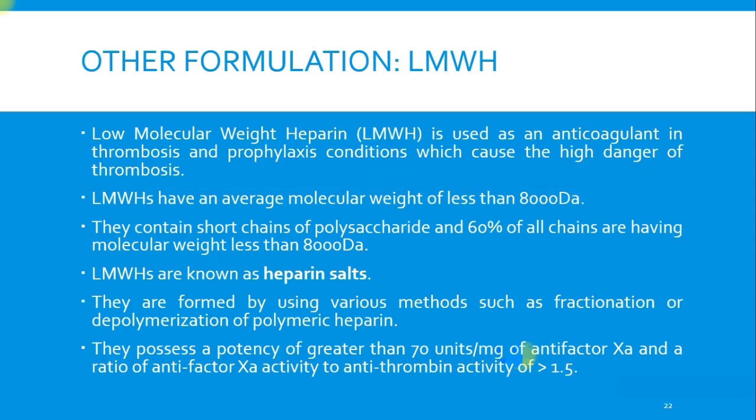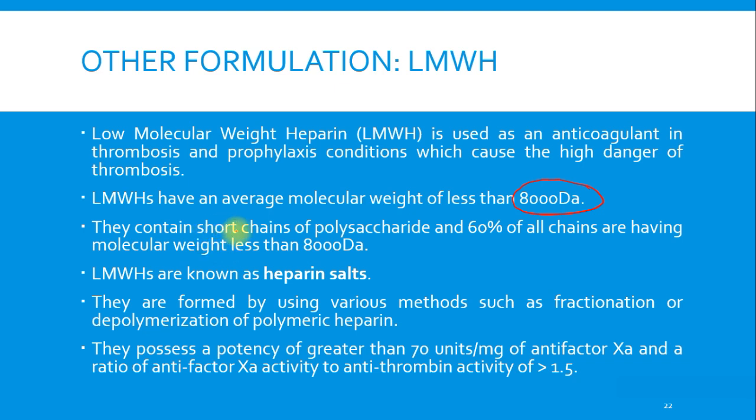Other formulation is LMWH, that is low molecular weight heparin. It is used as an anticoagulant in thrombosis and in prophylactic conditions which carry a high danger of thrombosis. LMWH have an average molecular weight of less than 8,000 Daltons.